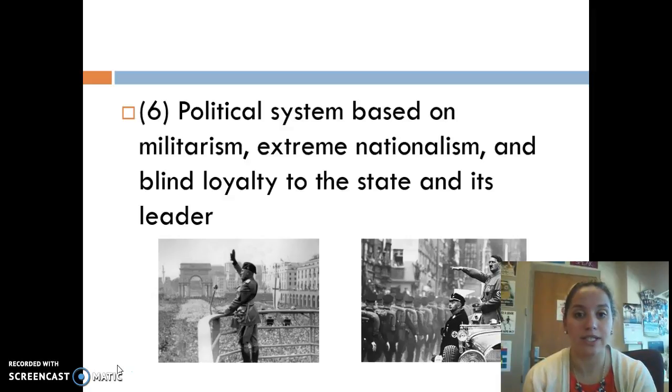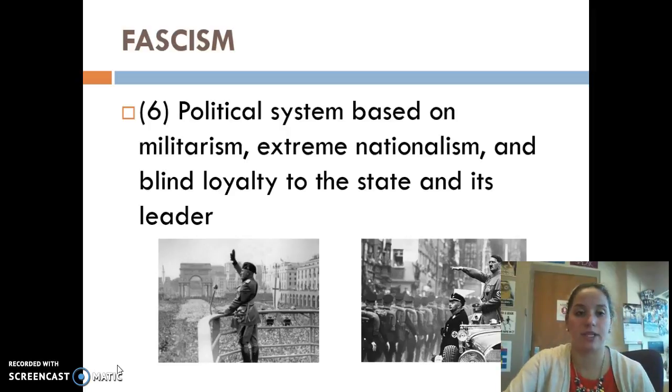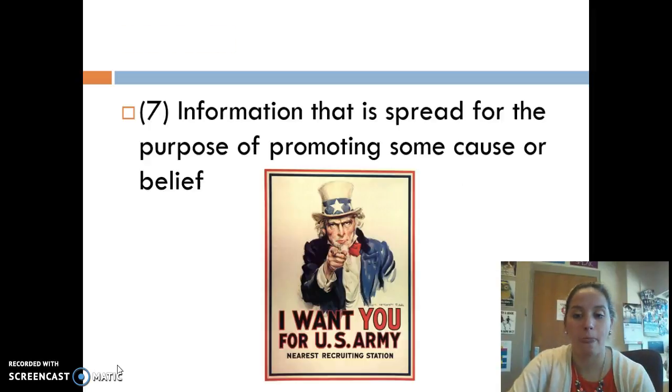All right, political system based on militarism, extreme nationalism, and blind loyalty to the state and its leader. You will see that Germany and Italy both practiced this during World War II. That's fascism, okay? Fascism is this belief. Another one of the isms.